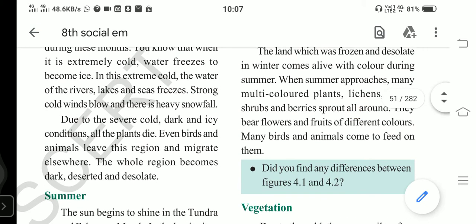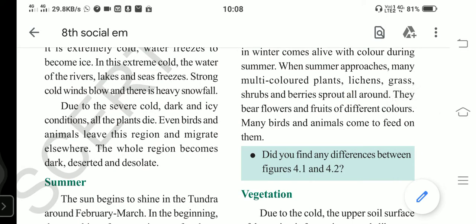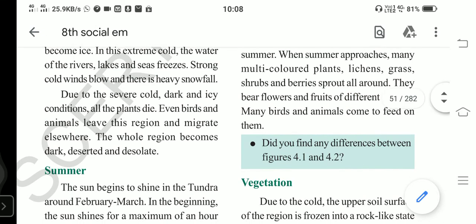What type of vegetation do we find here? Due to the severe cold, the upper soil surface of this Tundra region is frozen. The soil is covered with ice, so that it is frozen into a rock-like state. That ice turns to be like a rock. Throughout the year we see that the surface is covered with ice. There is continuous snowfall, and due to the severe coldness, it becomes rock-like.